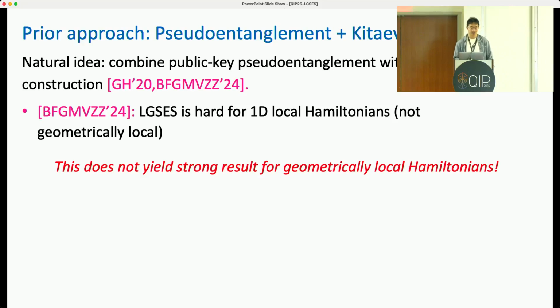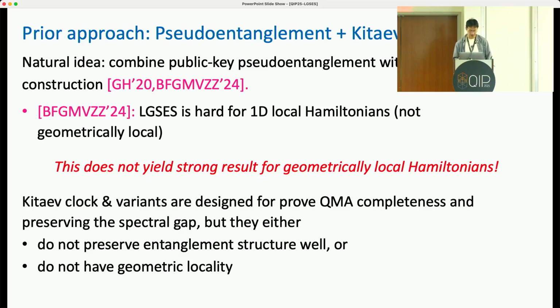The reason is that Kitaev clock and its variants are designed to prove the QMA hardness of the ground state energy problem, where the main focus is really on the spectral gap of the Hamiltonian instead of the entanglement structure of the ground state. So as a result, these constructions either do not preserve the entanglement structure of the encoded circuits well, or they do not have geometric locality.